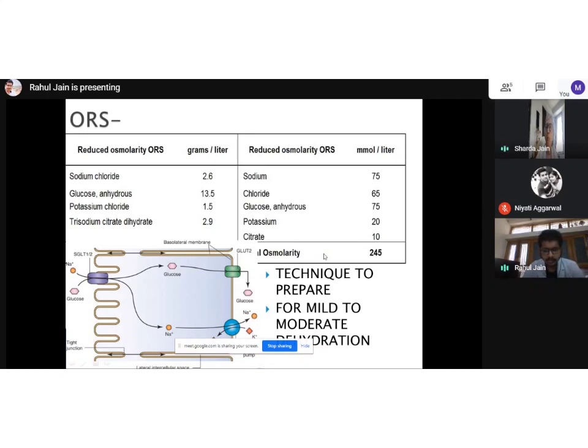Yes. But the best is to buy WHO ORS from the market and make it and drink it, because it has the equivalent proportion of whatever is required. Whenever a person drinks ORS, the sodium will get absorbed and glucose will also get absorbed, and BP will be maintained.